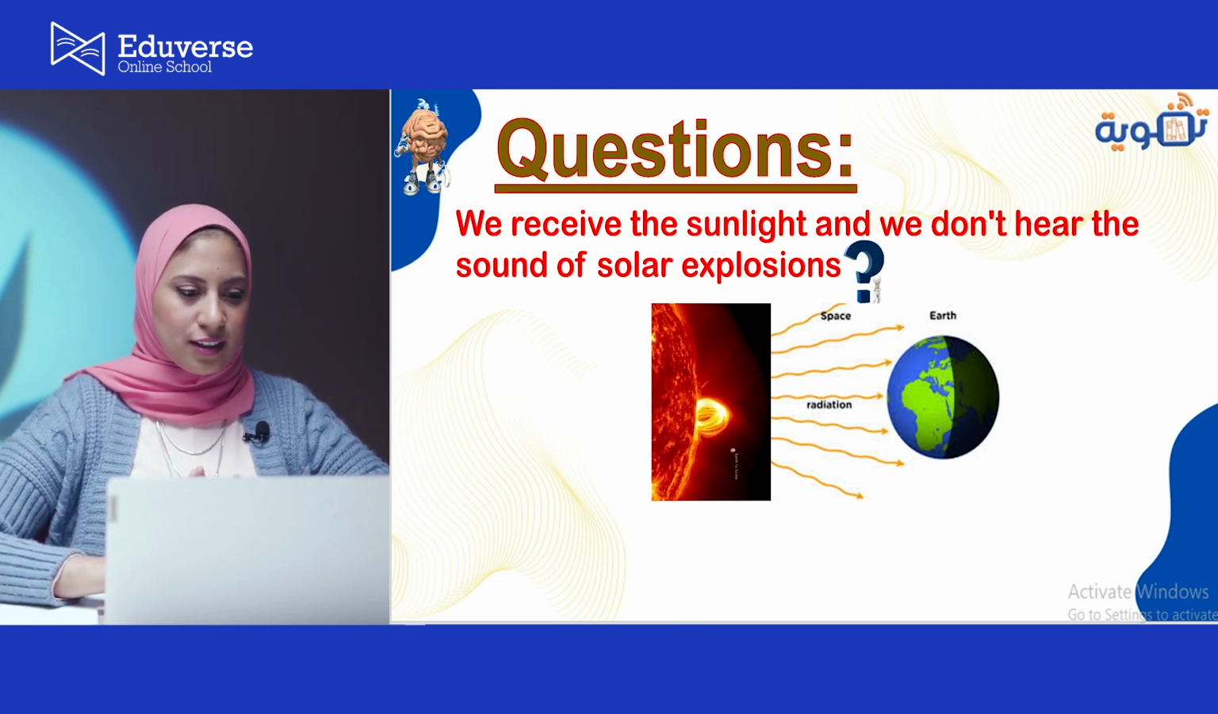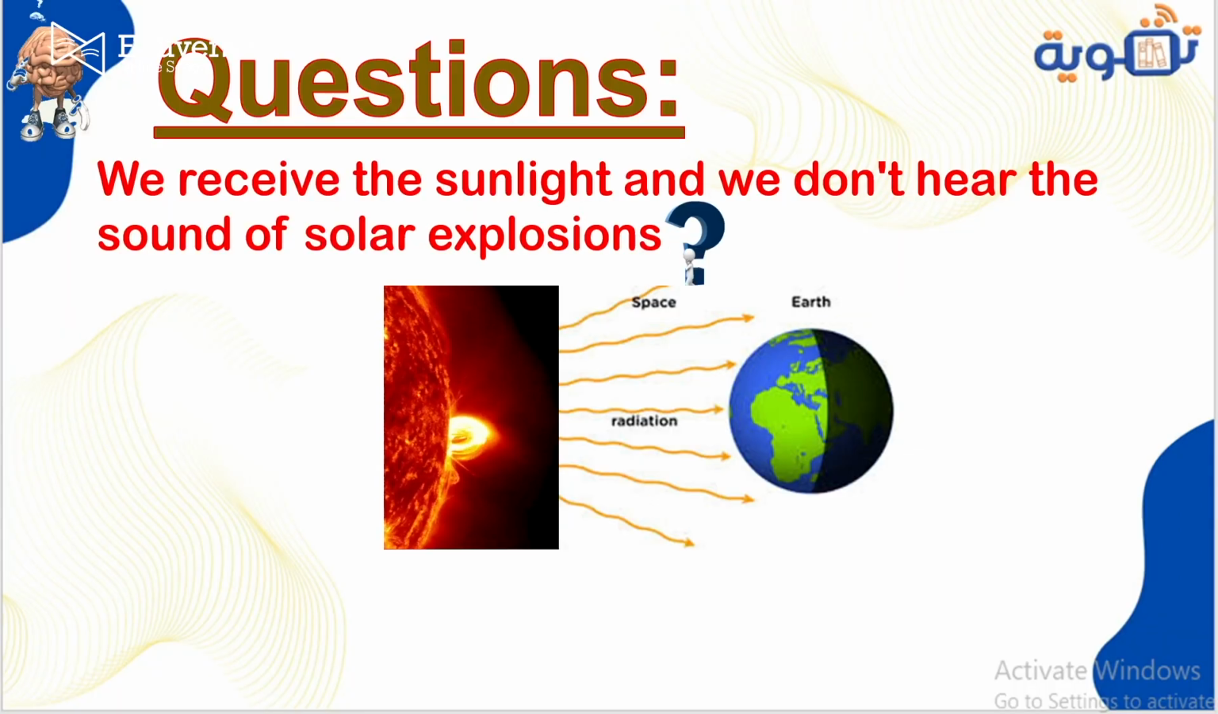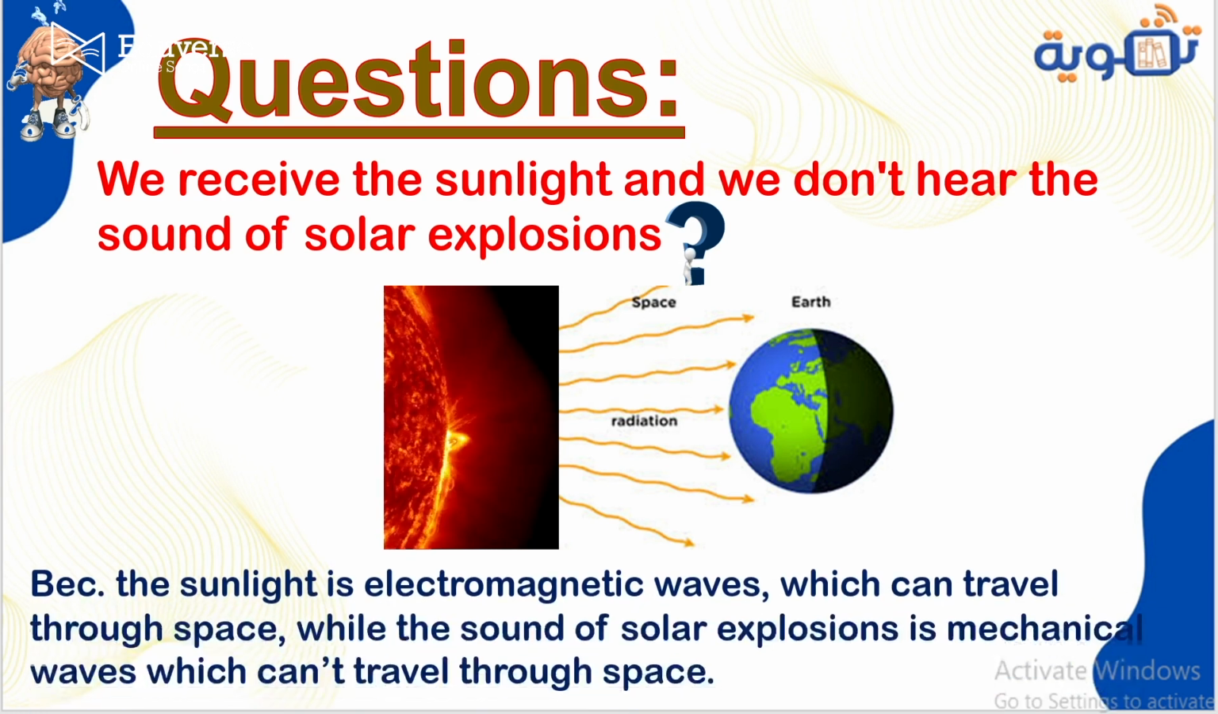Okay. Give reason: we receive the sunlight and we don't hear the sound of solar explosions. Do you think why? Sunlight is from electromagnetic waves, which don't need a medium to propagate, while the sound of the explosions inside the sun are mechanical waves which cannot travel through space.